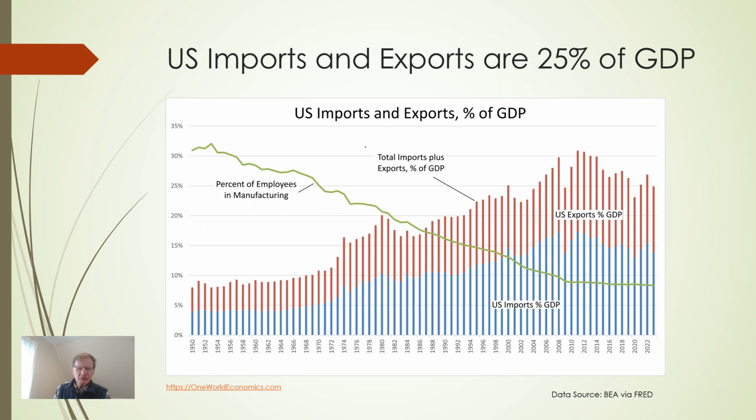While manufacturing employment has declined, our exports have ballooned in dollars. The US is the second largest exporter in the world behind only China. So the blue is our imports, and red is our exports. And as you can see, they've grown. This is in real dollars, meaning adjusted for inflation. As you can see, they've grown enormously and are now about 25% the size of GDP.